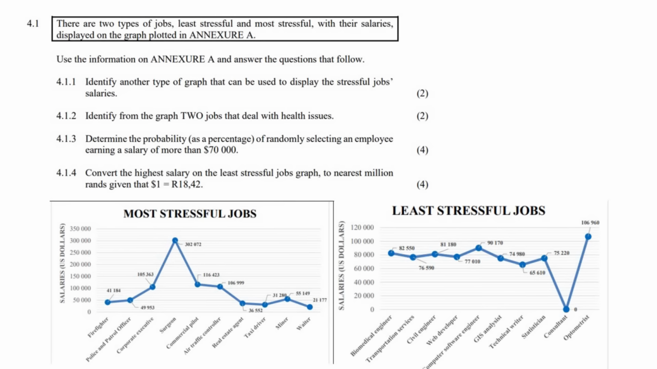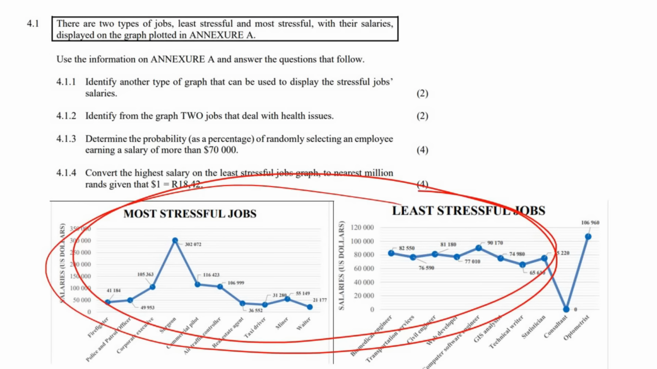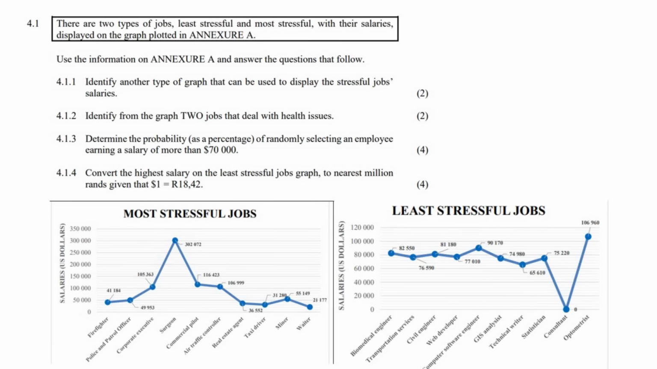There are two types of jobs, least stressful and most stressful, with their salaries displayed on the graph plotted in Annexure A. Here is Annexure A. Okay? Now it says, use the information on Annexure A and answer the questions that follow. So let's just quickly check here. These are the most stressful jobs. So we've got things like being a firefighter. That is stressful. When you're in a building, that's pretty stressful. A police and a patrol officer, that's stressful because it's dangerous.